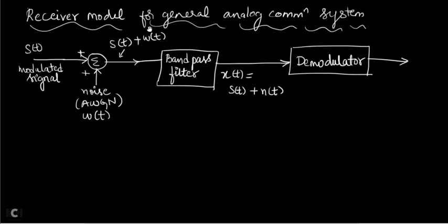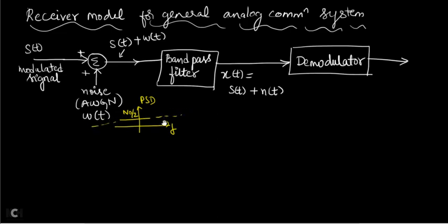But instead of writing w(t) for noise, at the output of the band pass filter I am writing it as n(t). Why? Because of the noise before the band pass filter. How does your additive white Gaussian noise spectrum look like? It looks like this. The amplitude is N0 by 2. This is your power spectral density in the frequency domain for additive white Gaussian noise. For additive white Gaussian noise, the noise is present for all the frequencies.